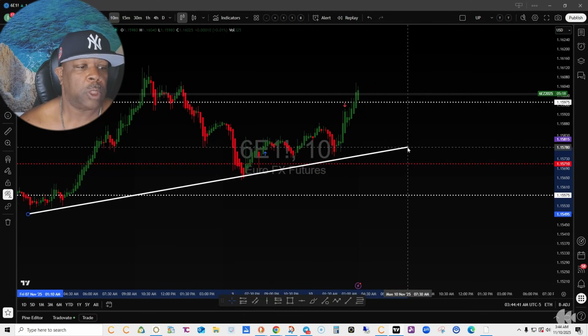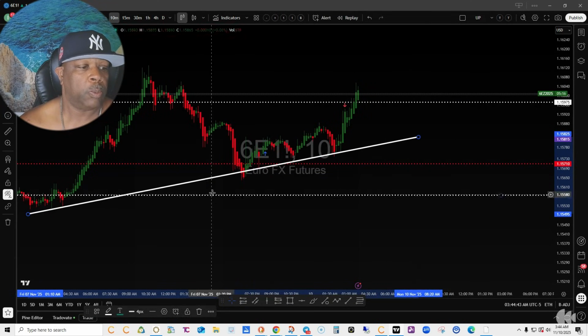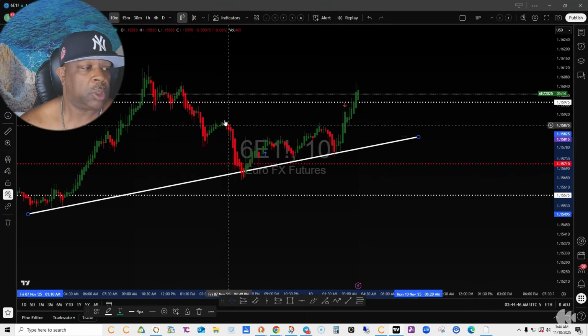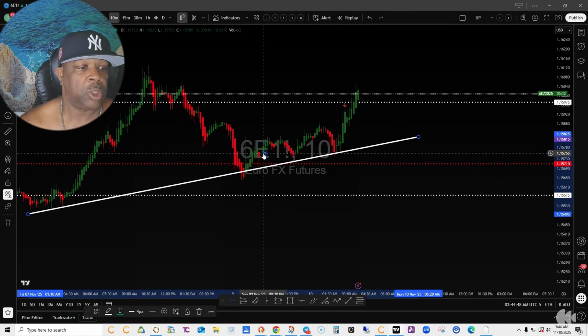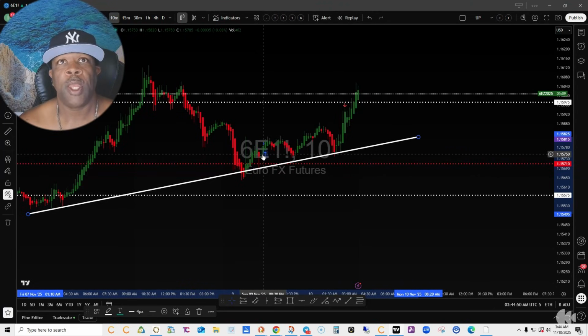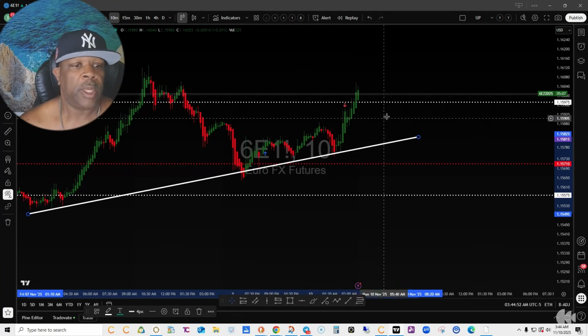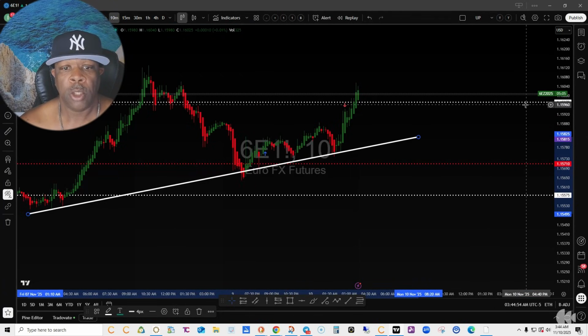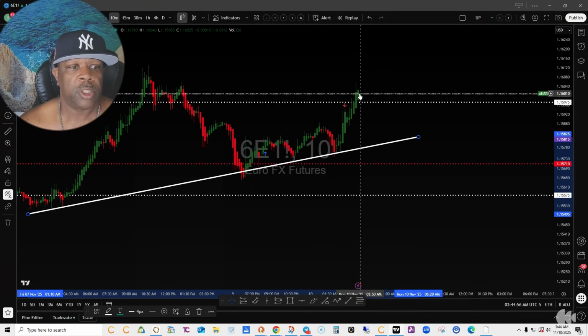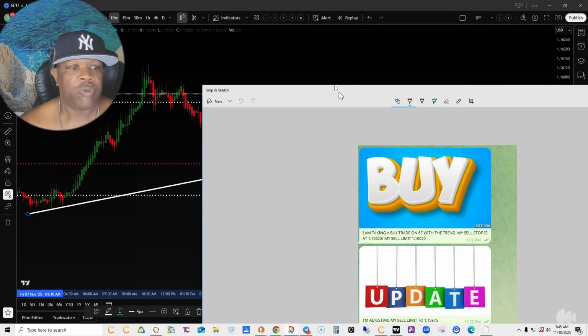But if I move this down right there, right across there, you'll see that this thing has been respecting my trend line. You can see this blue arrow is where I had entered the trade with the group. And I set the TP right here at the white line. And you can see that it's still moving and smashed our TP. So I'm very happy about that.